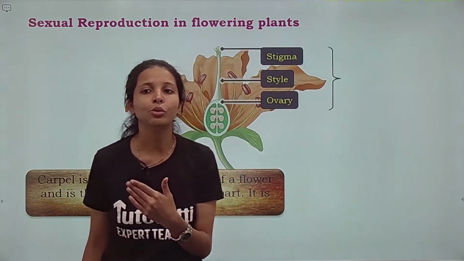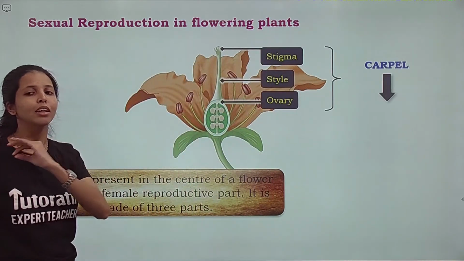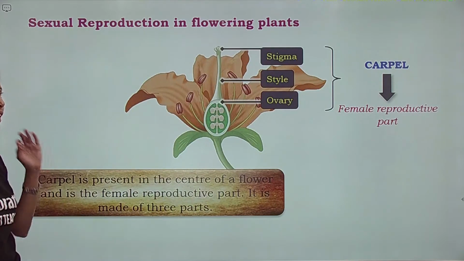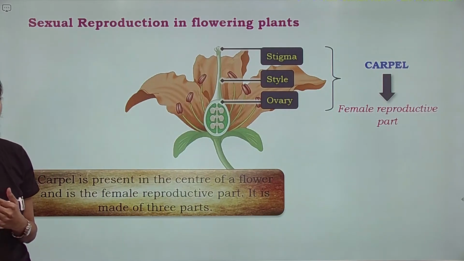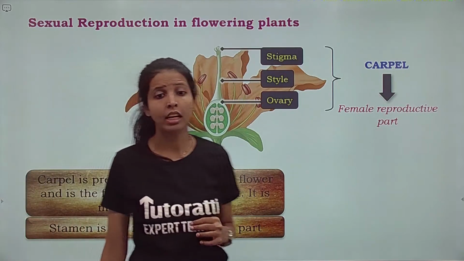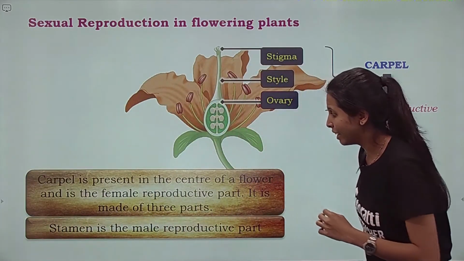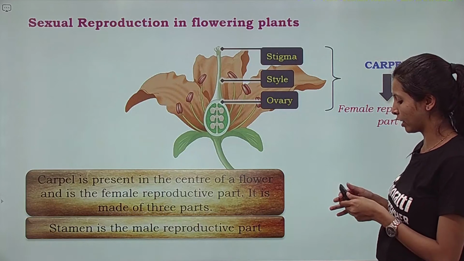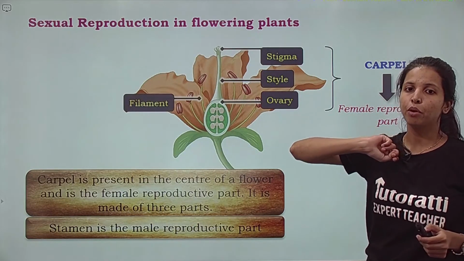And as I told you, it is the female reproductive part of the flower. Carpel, जिसको हम pistil भी बोलते हैं. Next, बच्चों, there is something called as stamen. It is the male reproductive part. Stamen is made up of 2 things.